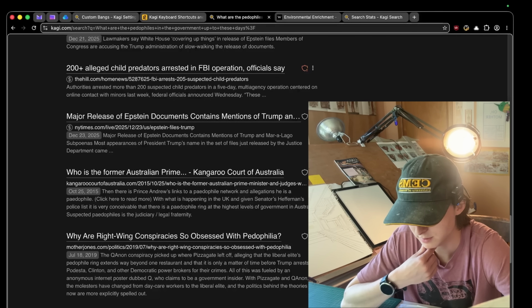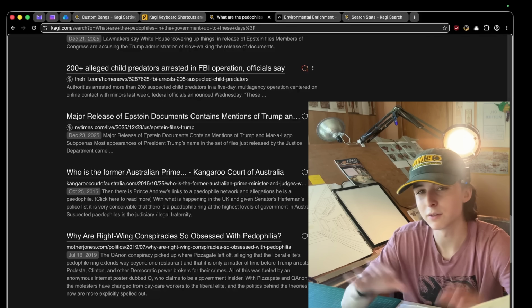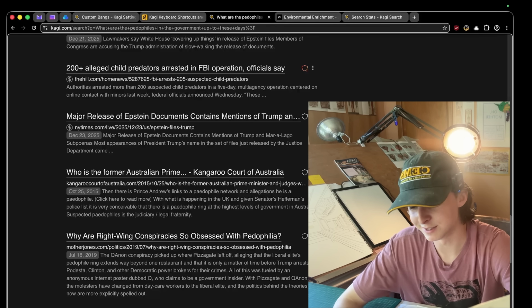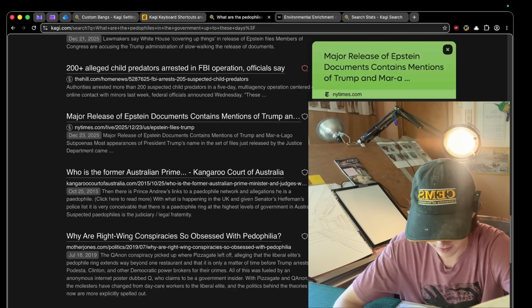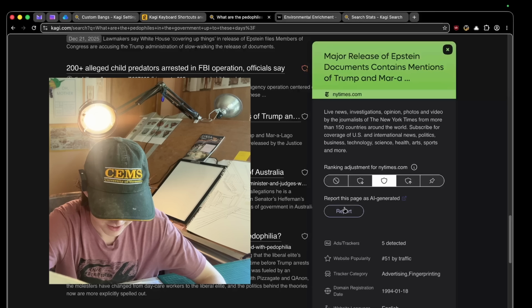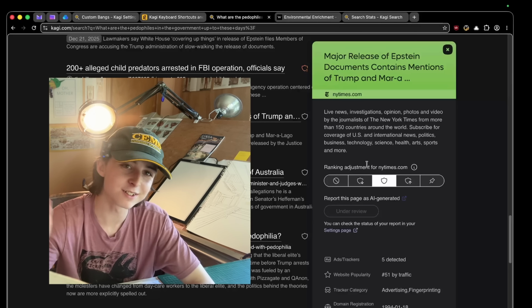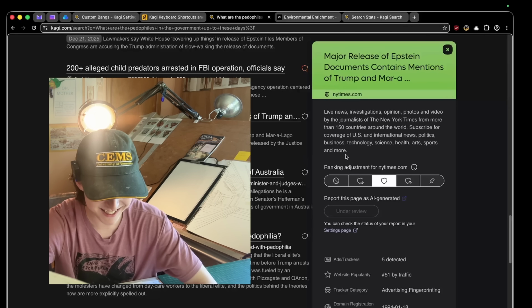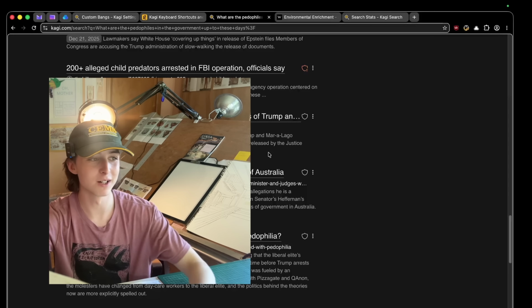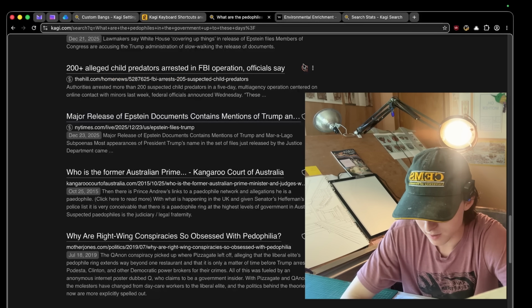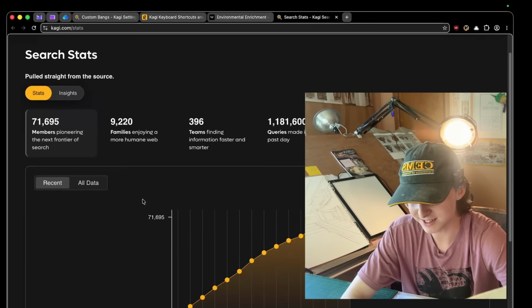I'm sick of the New York Times. Like, whatever, you're liberal guys. We know you have hidden corporate agendas. You can hit this little thing and be like, you know what? Actually, this is slop. You guys are slop. Goodbye. And there's a communal block list of who's slop. So you can see the search stats.